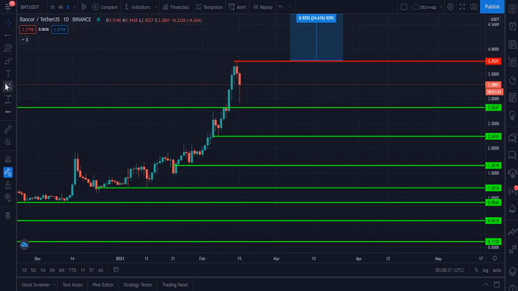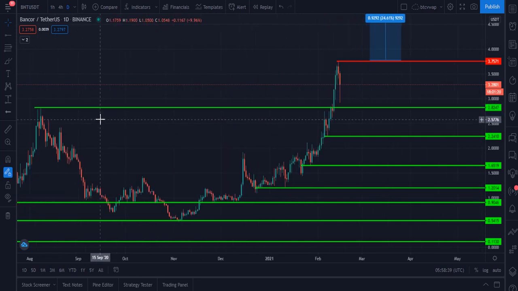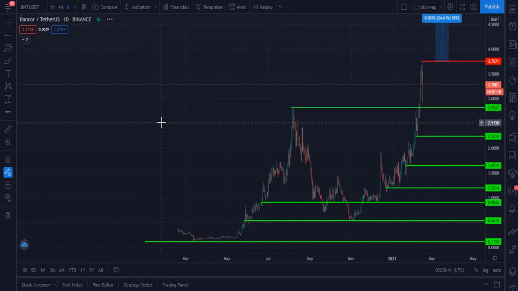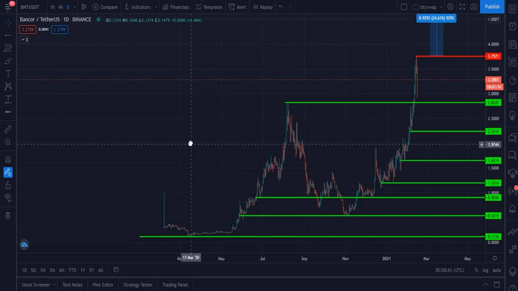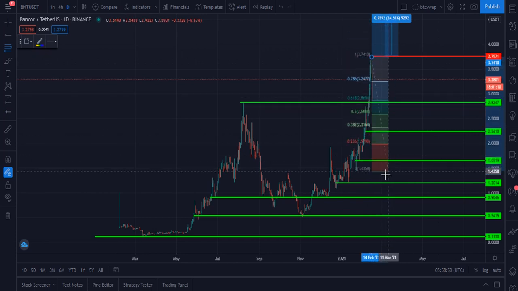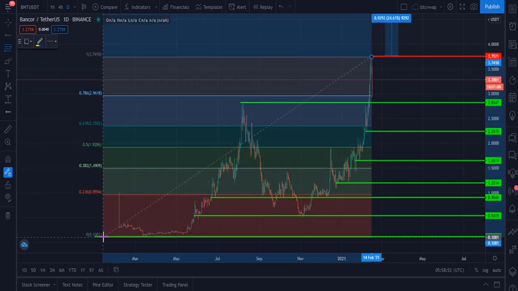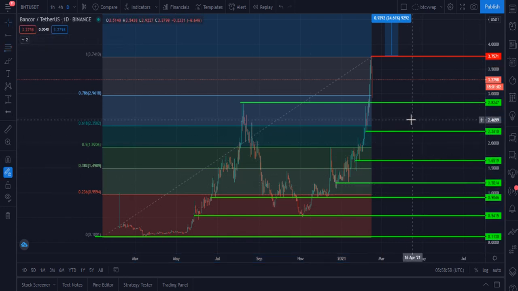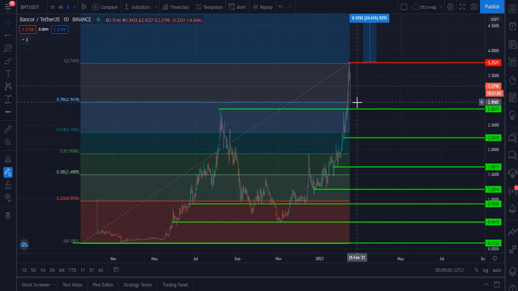Let me tell you my next targets of this token. Please friends, stay in the video. I am going to tell you my targets. This is the fib retracement tool, and here you can see it is currently in this 0.78 to 1 zone.